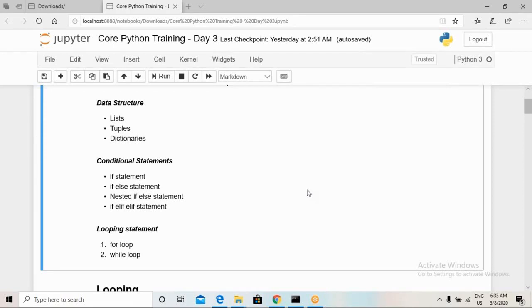Okay, so today we are going to see looping statements: first the for loop and then the while loop. So let us start.